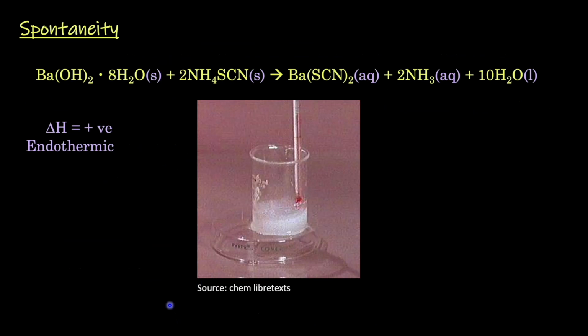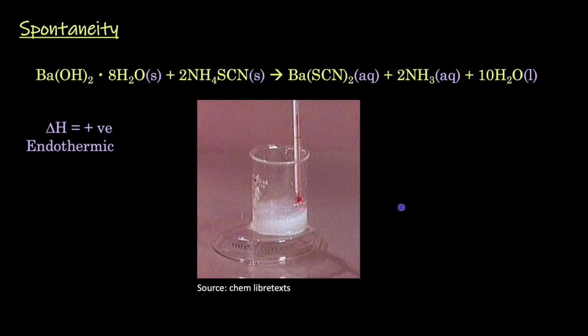Now you'll see this very famous endothermic reaction being done in many chemistry labs. Here you react these two compounds in a beaker, hydrated barium hydroxide and ammonium sulfocyanate. There's a drop of water under this beaker. As you stir the reactants, it takes in energy and freezes the water, so the beaker freezes to the dish over here.